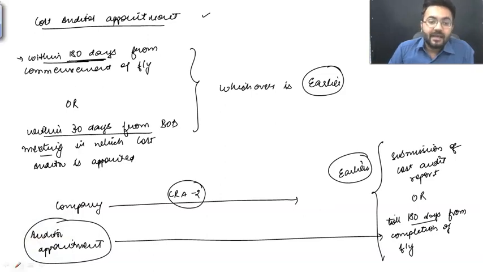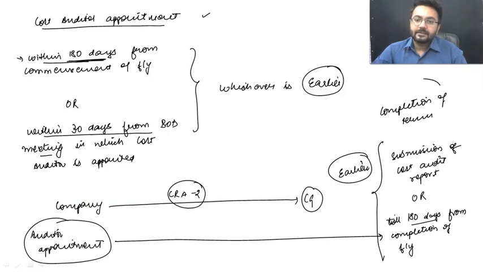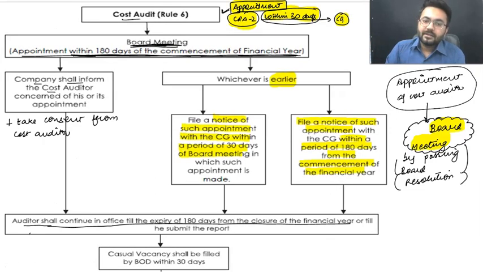Just like we have the appointment phenomena, we have a proper criteria for completion of term. If a question comes for completion of term, this is going to be your answer. Till when is he going to continue: 180 days from the completion of financial year, or the time when he submits his cost audit report, he is relieved. You are free now. Okay, sir, then we are going to appoint him again? Yes. Or till he submits his report.